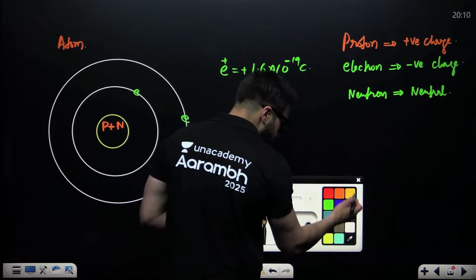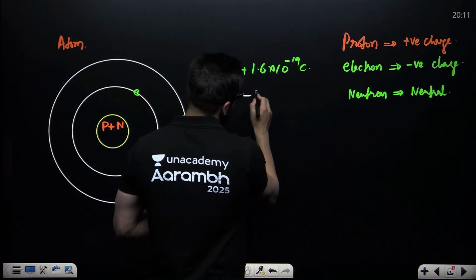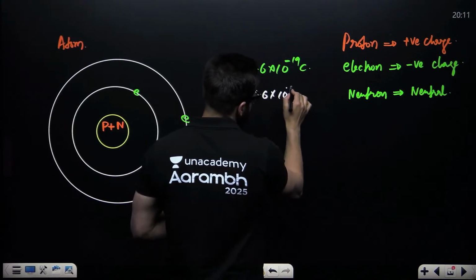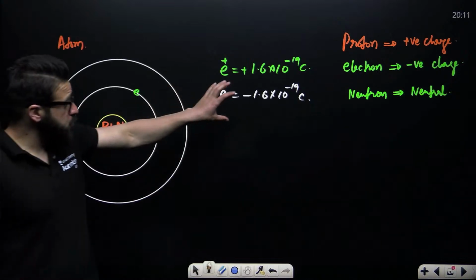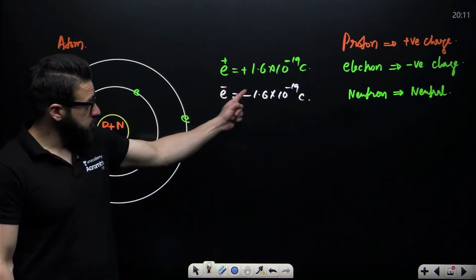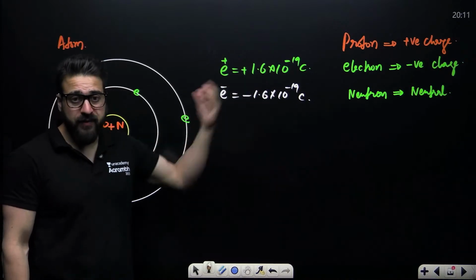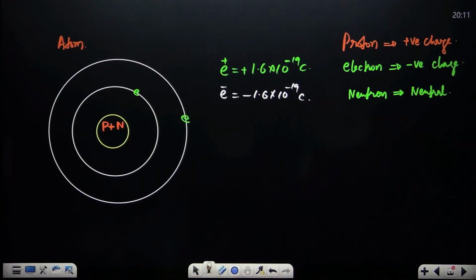The charge on an electron is minus 1.6 into 10 raised to power minus 19 coulomb. Magnitude wise it is the same, nature wise it is opposite.